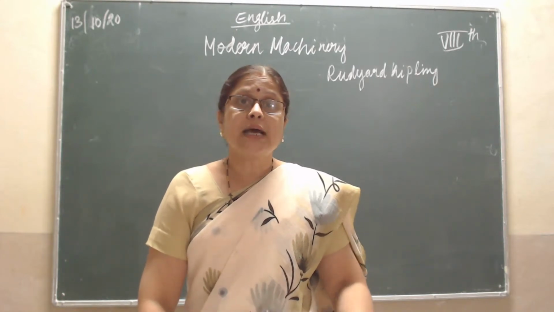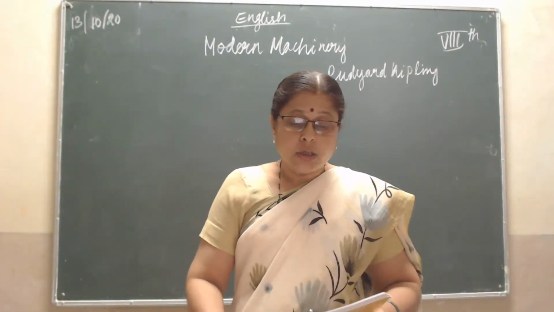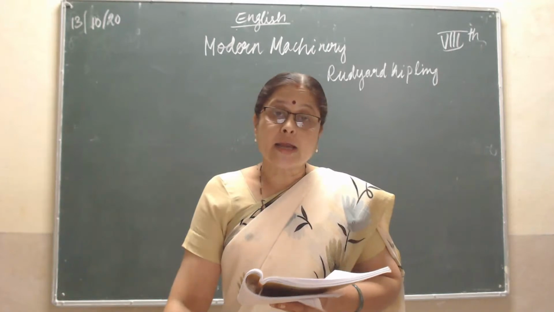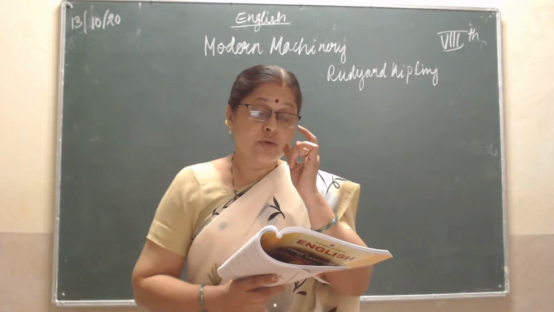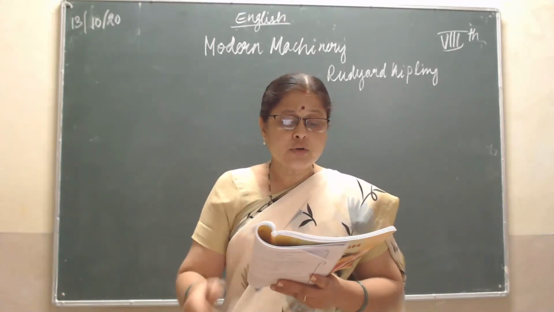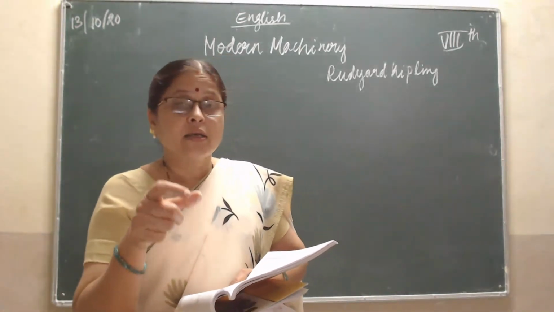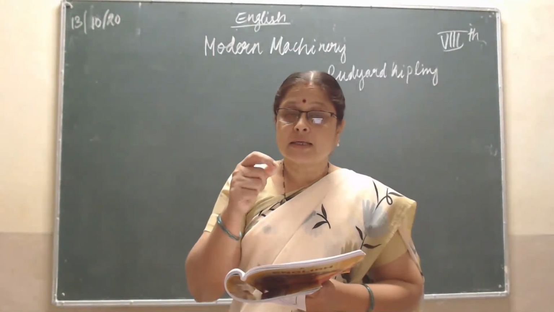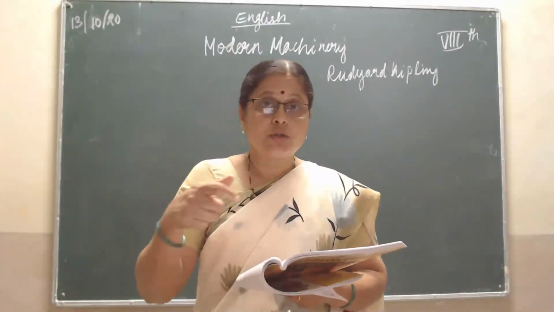Before, as usual, we start the poem, there is a pre-reading task given for you here. You have to think of 5 activities you can do without the help of any kind of machines, and write down what sort of work you do without using machines. And think of 5 activities you do with the help of machines, the opposite of that. Without machines and with machines, note down what works you do.